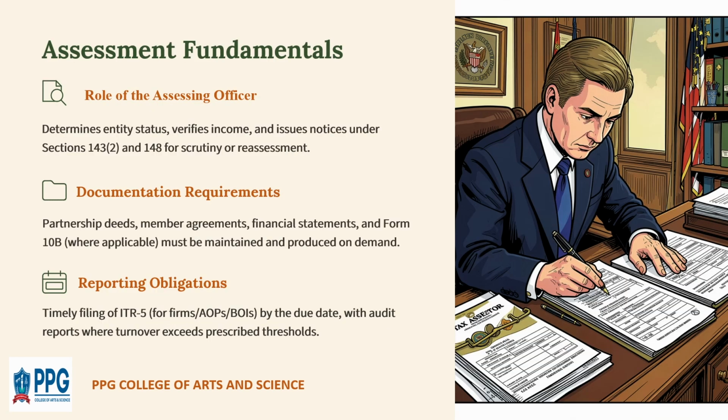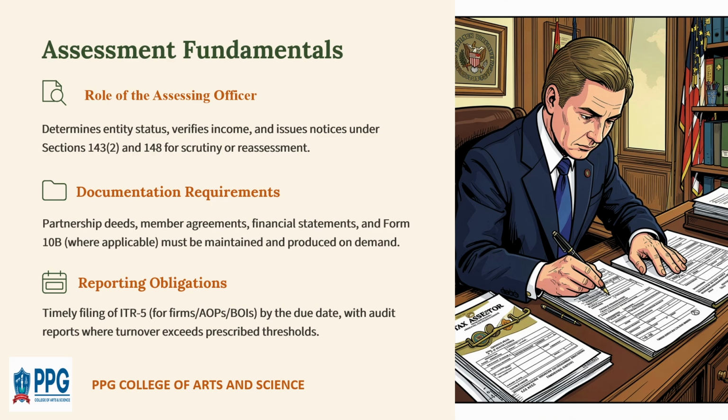Let us see the fundamentals of assessment. The first thing is the role of the assessing officer, the second is documentation requirements, and the last is reporting obligations. Now let us see those in brief. The assessing officer, shortly called AO, is a tax authority responsible for examining and verifying the taxpayer's details.